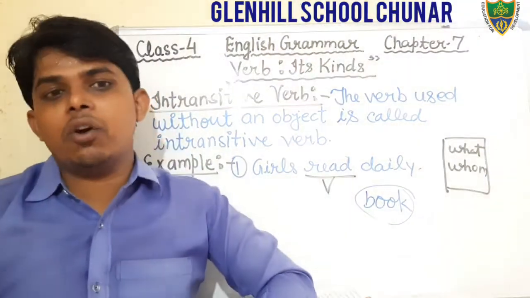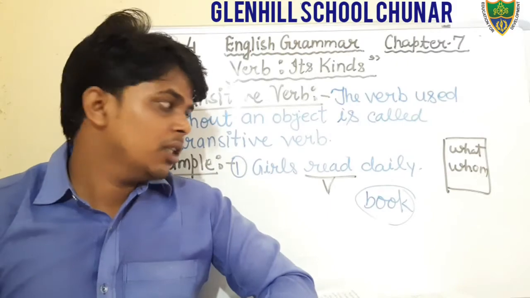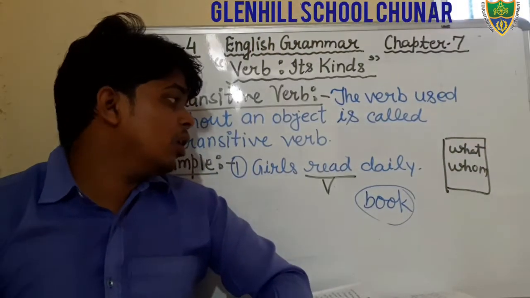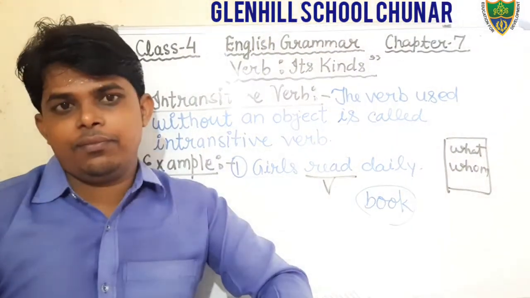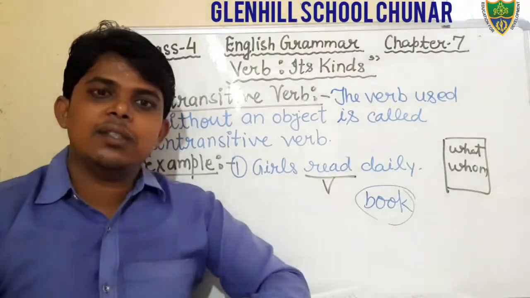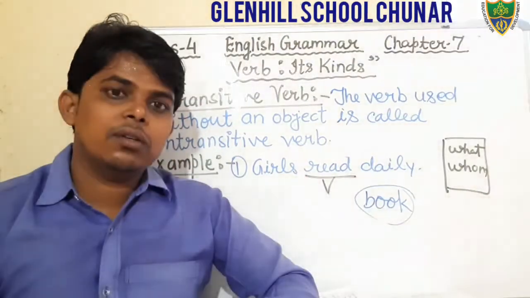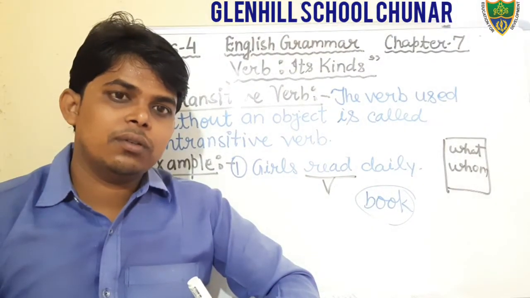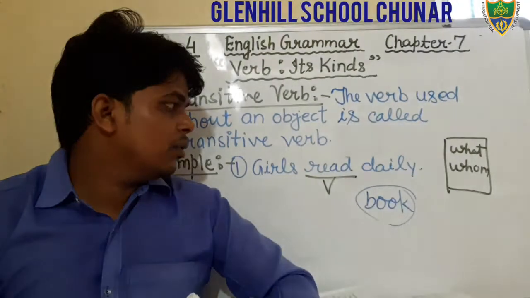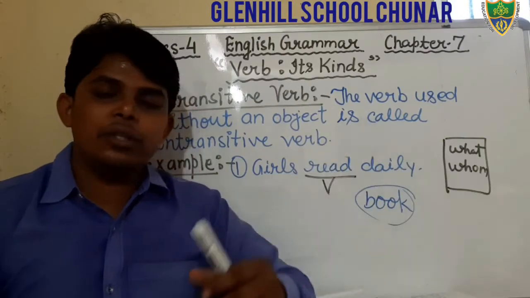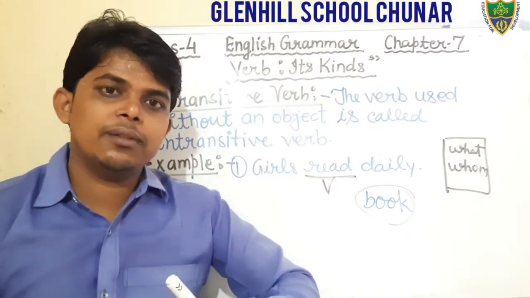We are not getting an object in this sentence. You see, what do girls read? It is not mentioned. There is an adverb used, not an object.